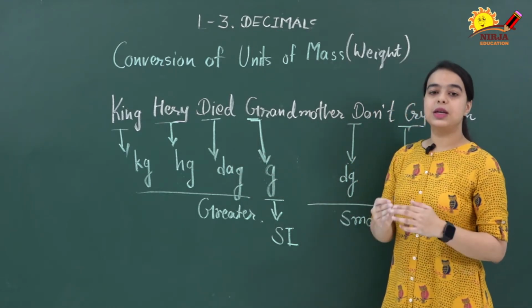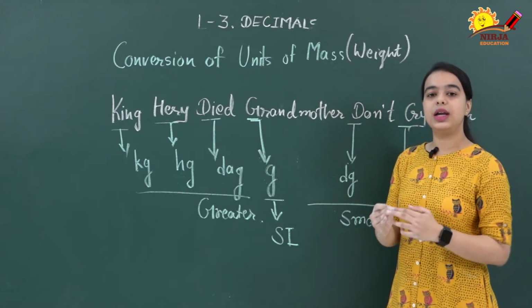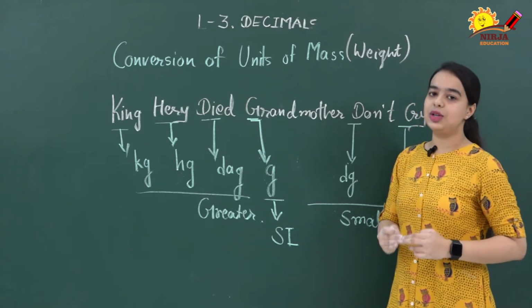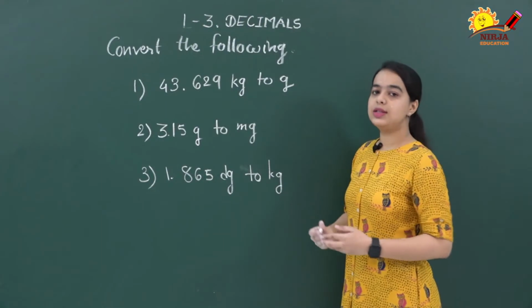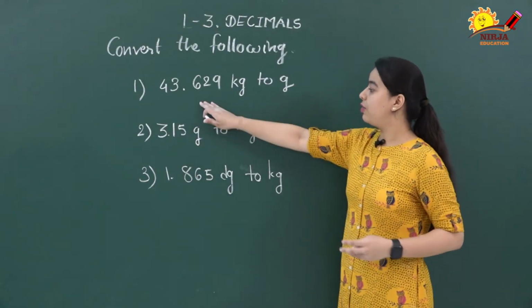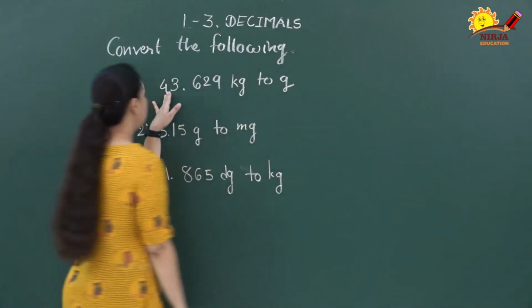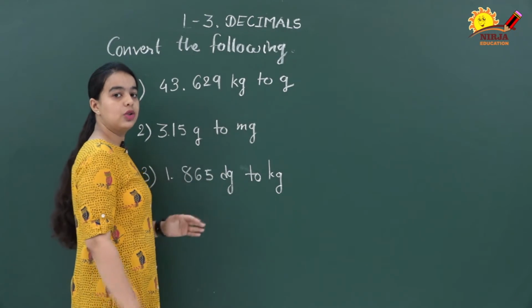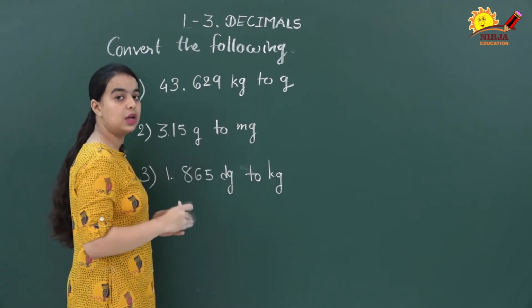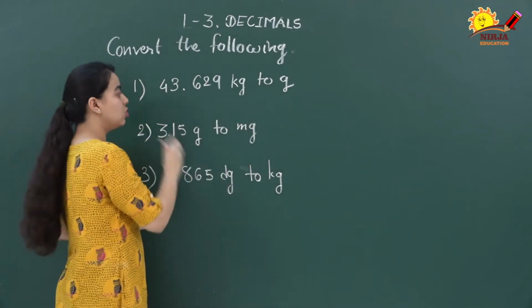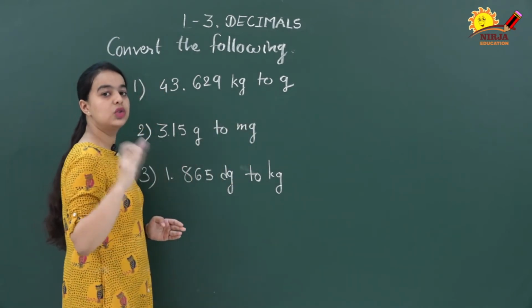Now let's see some examples so that we have a clear idea of how to convert one unit of mass into another unit of mass. As you can see, I have written 3 examples on the board. Let's see them one by one. First one is 43.629 kilogram to gram. Whenever you are asked for conversion, you need to write the units of mass in a specific sequence.